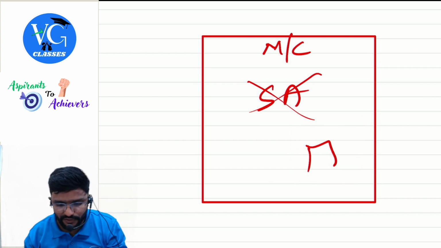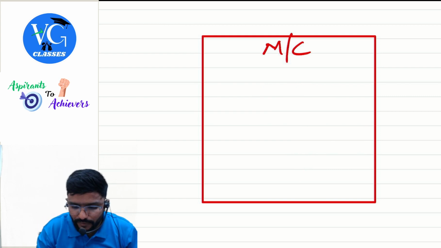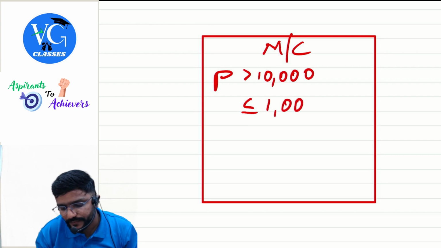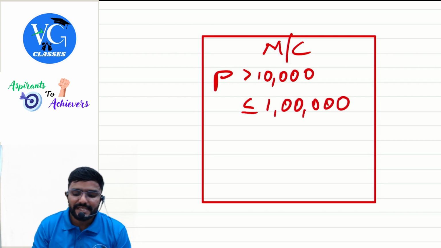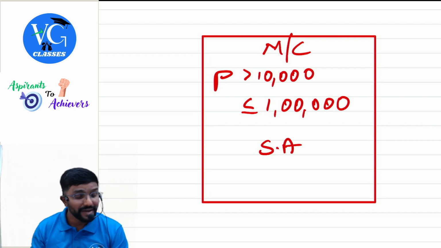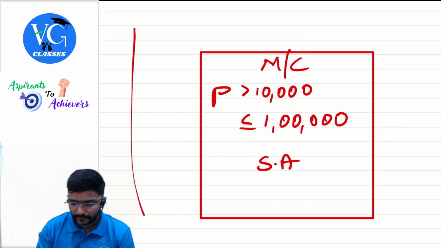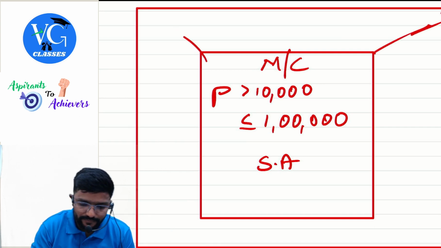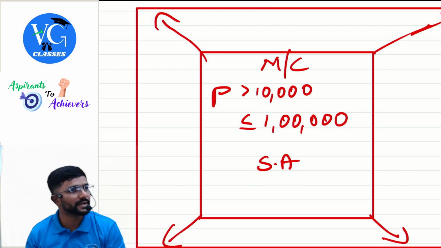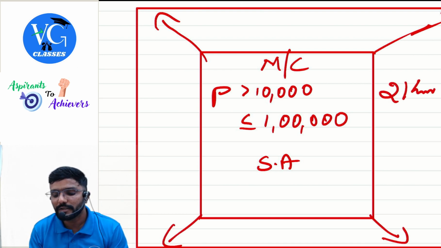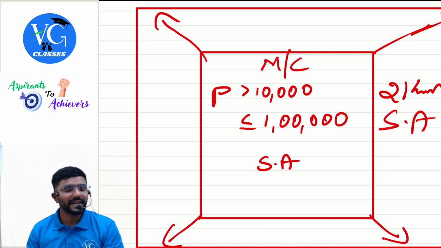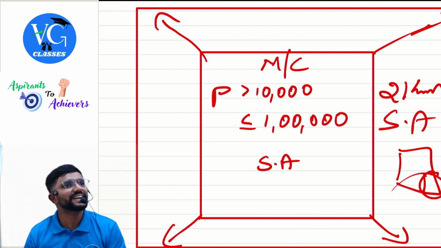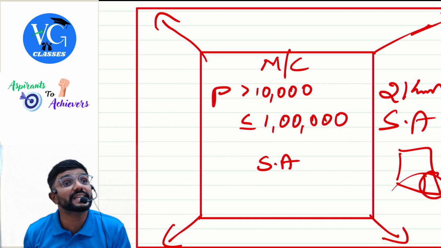Remaining conditions. Yes, sir. Next, if the population is more than 10,000, but up to 1 lakh, is this area a specified area? Yes. Plus 2 kilometers from its border, 2 kilometers from its border is also a specified area. Sir, I have agriculture land here. In that there is a building. Is this building in a specified area? Yes.